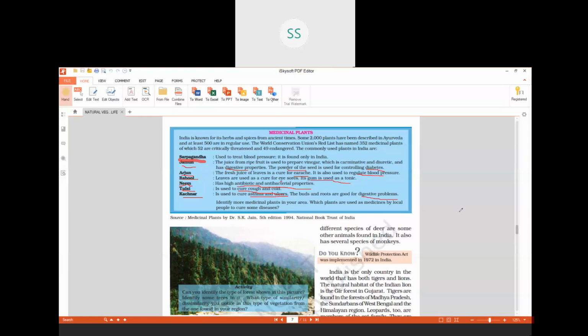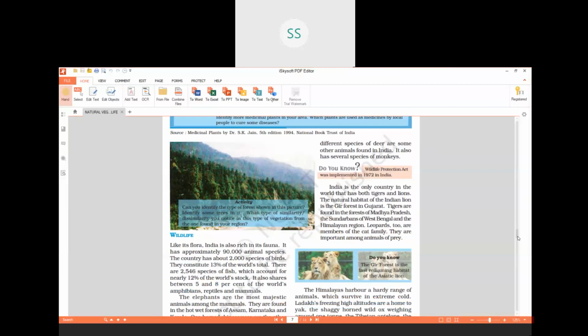Various oils are also made from them, which are used for the cure of different types of diseases. They cure skin diseases, etc.